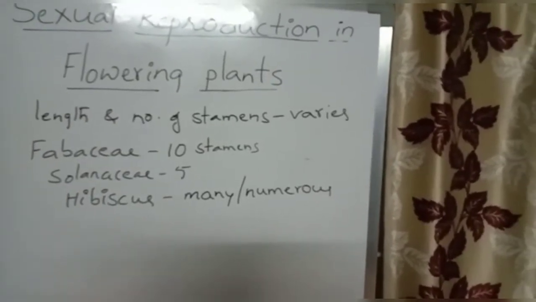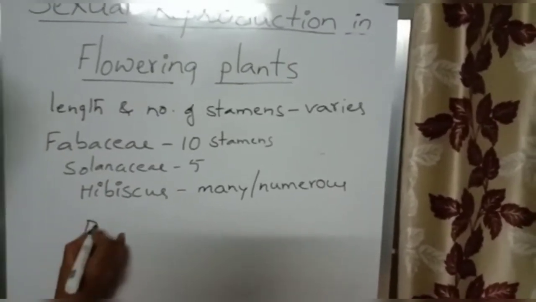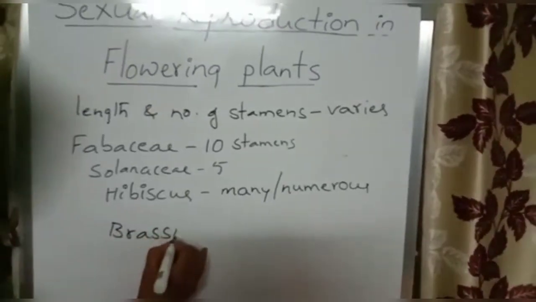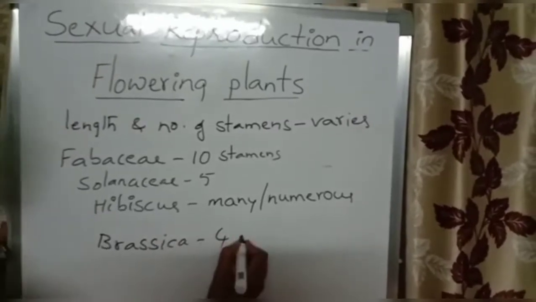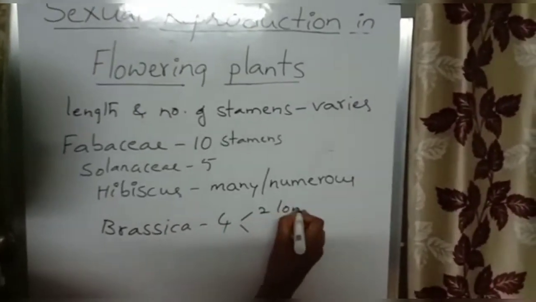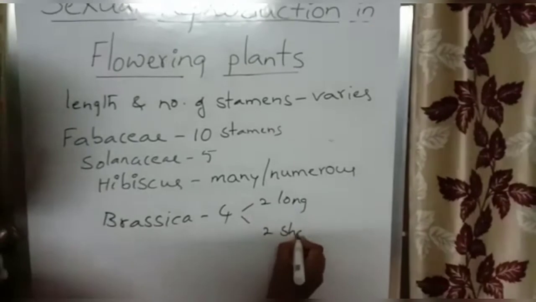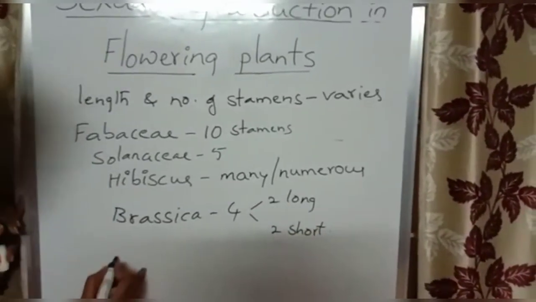Some examples I will tell you. In case of brassica, there are 4 stamens present: 2 long stamens and 2 short stamens.